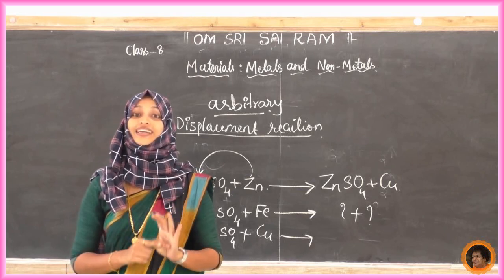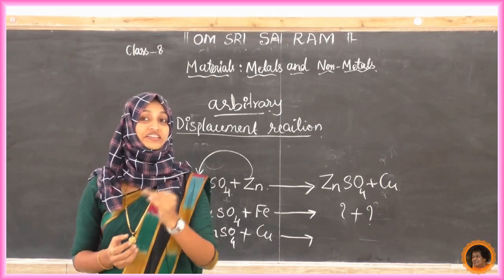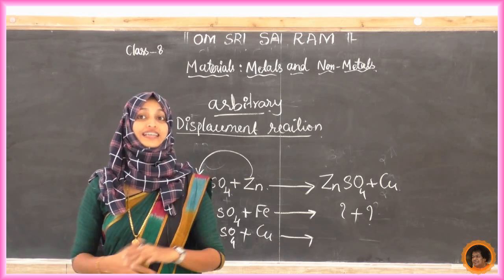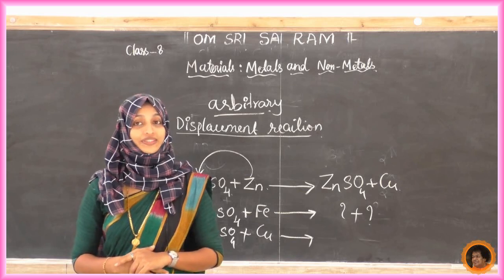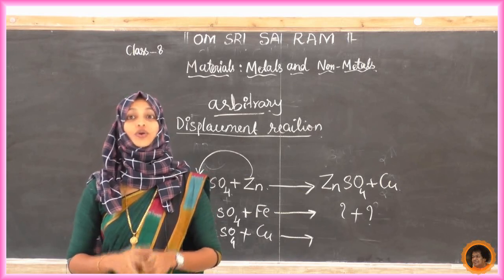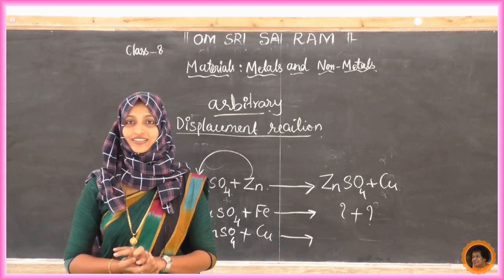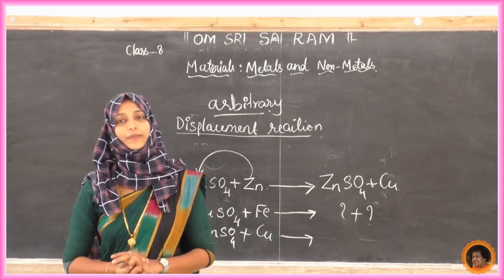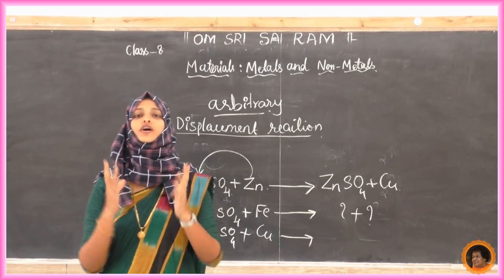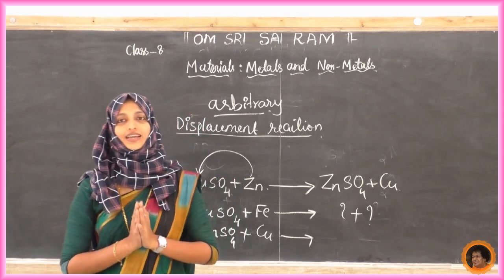Antiseptic agents, iodine solution we said. Crackers, sulfur as a non-metal is used. Purification of water too. The main thing, we are inhaling non-metals like oxygen. So this is the summary of the chapter, metals and non-metals. Thank you, students.